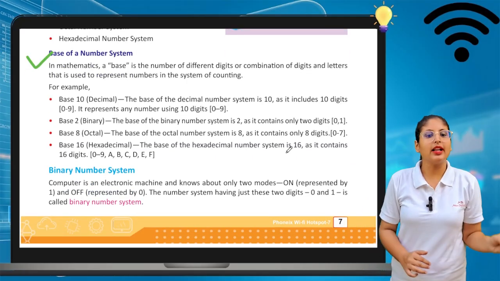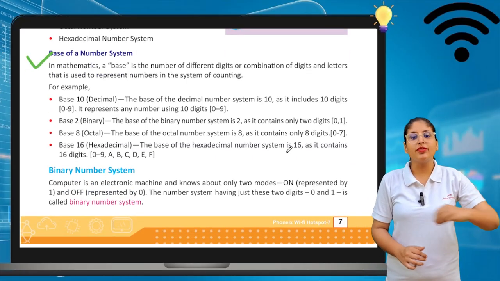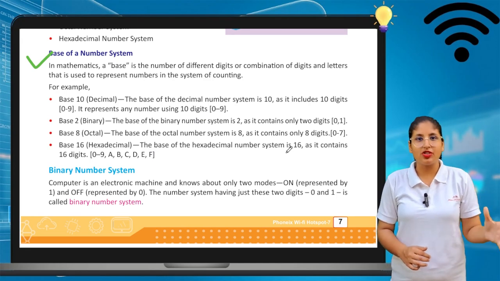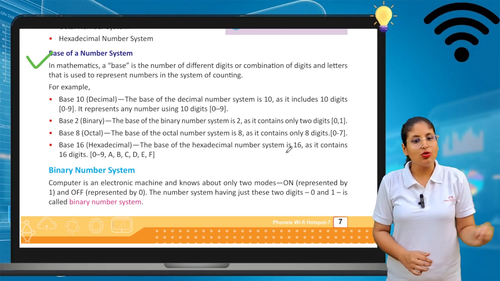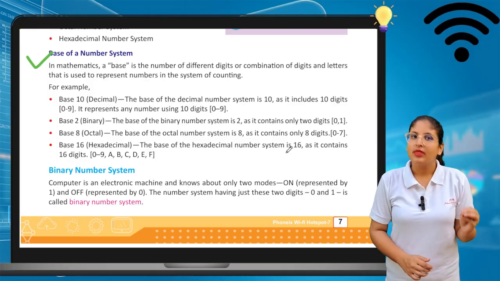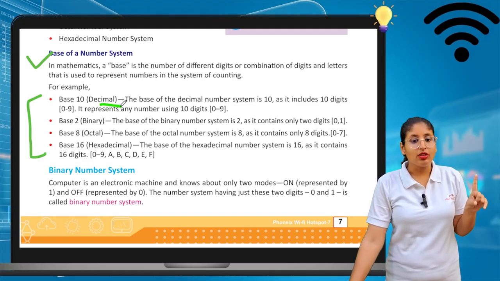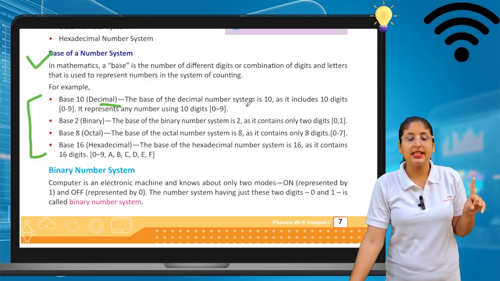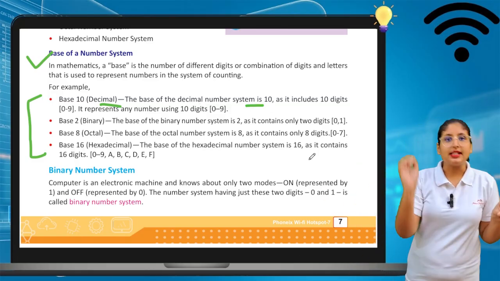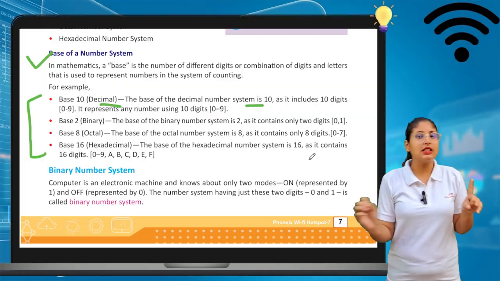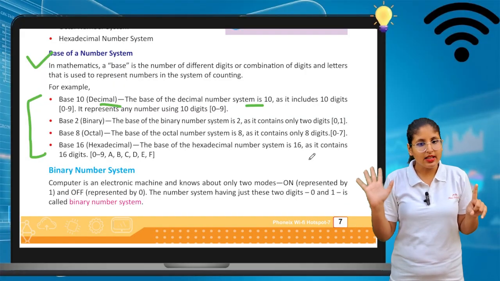In mathematics, a base is the number of different digits or combinations of digits and letters that is used to represent numbers in a system of counting. These are the bases we can use. First is 10. Base 10 is the decimal base. So the base of the decimal number system is 10. If the number system is decimal, the base of that number system should be 10. Is base clear to you?